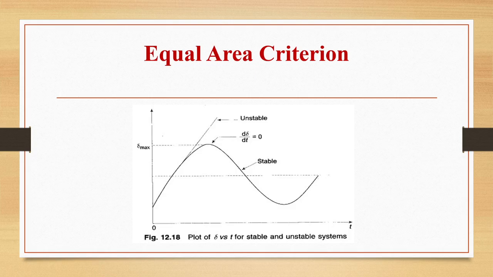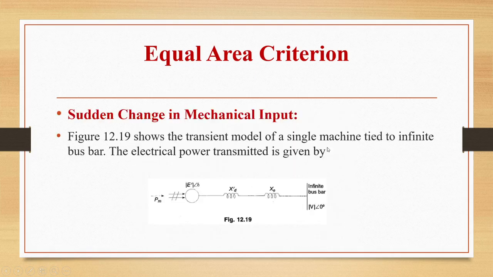So this is a plot of delta versus t, where we are showing stable and unstable systems, and we can see that here at delta max, d delta by dt is equal to 0. So after this point, we can see the system is stable. Until this point, the system is unstable. We have seen these two conditions.